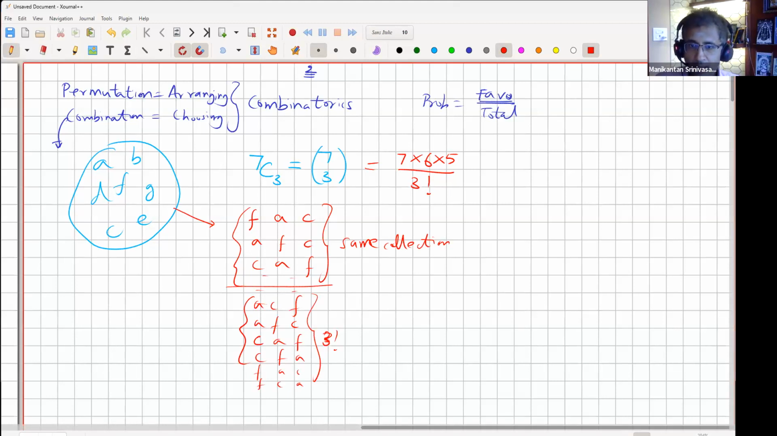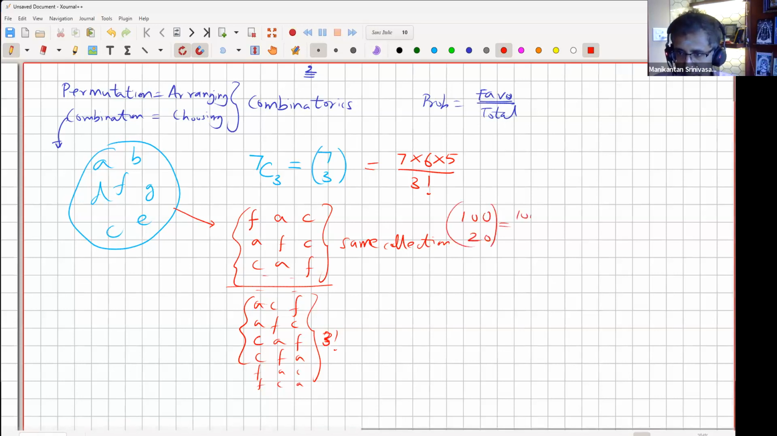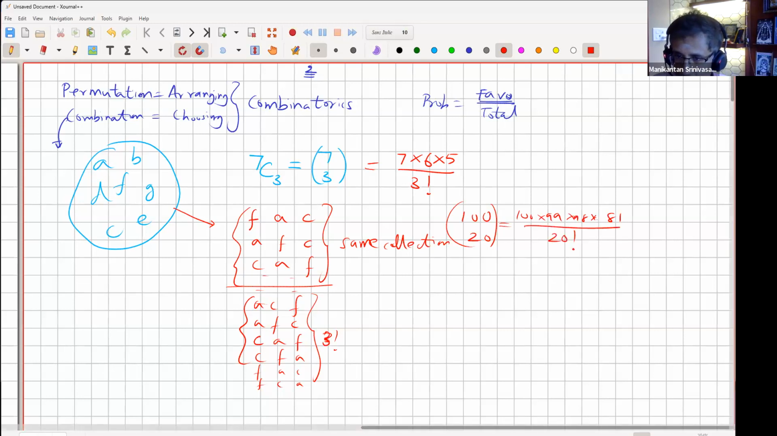Now, this is easy to write for small numbers, but just imagine it's 100 choose 20. You'll do the same thing: 100 into 99 into 98, all the way till 20 numbers from here will end in 81, upon 20 factorial. The bottom was easy to write as 20 factorial, but the numerator was a little difficult to write as 100 into 99 and so on, all the way till dot dot dot till 81.